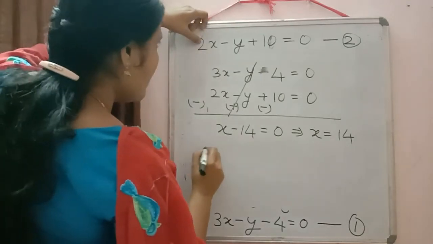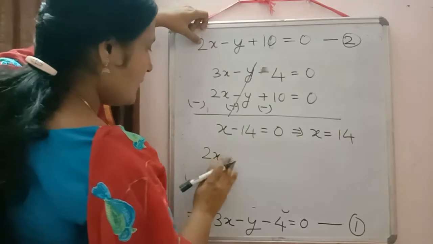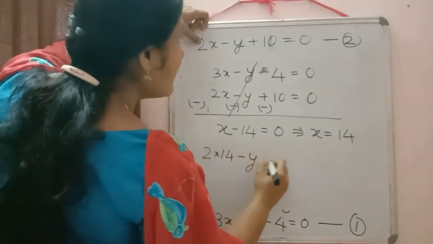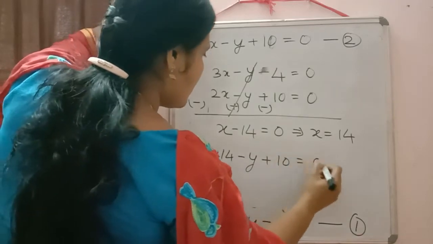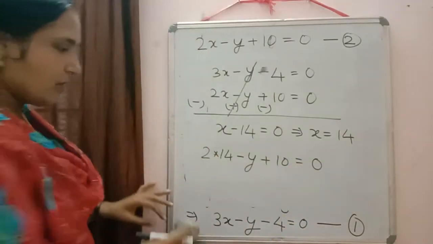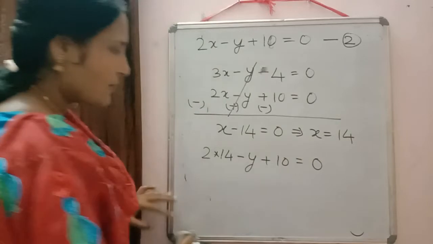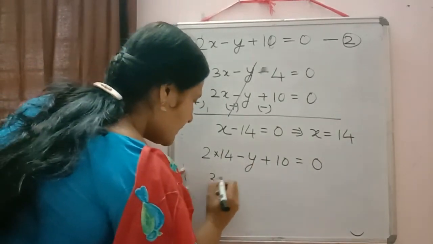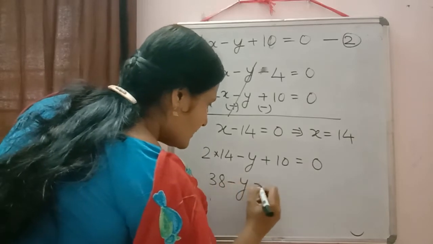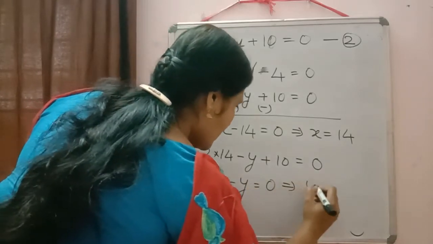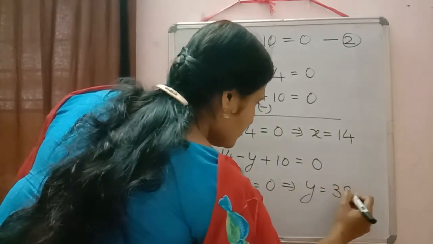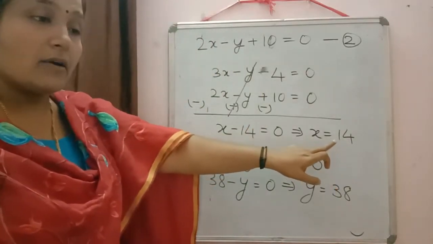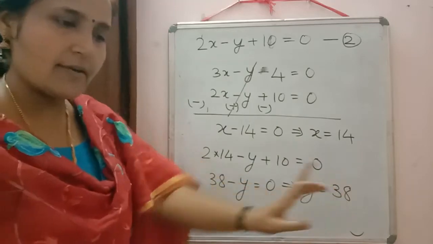So here it is written 2 into 14 minus y plus 10 is equal to 0. 14 2s is 28, and 28 plus 10 is 38, minus y is equal to 0. So we will get y is equal to 38. We have taken x as the daughter's age and y as Salim's age.